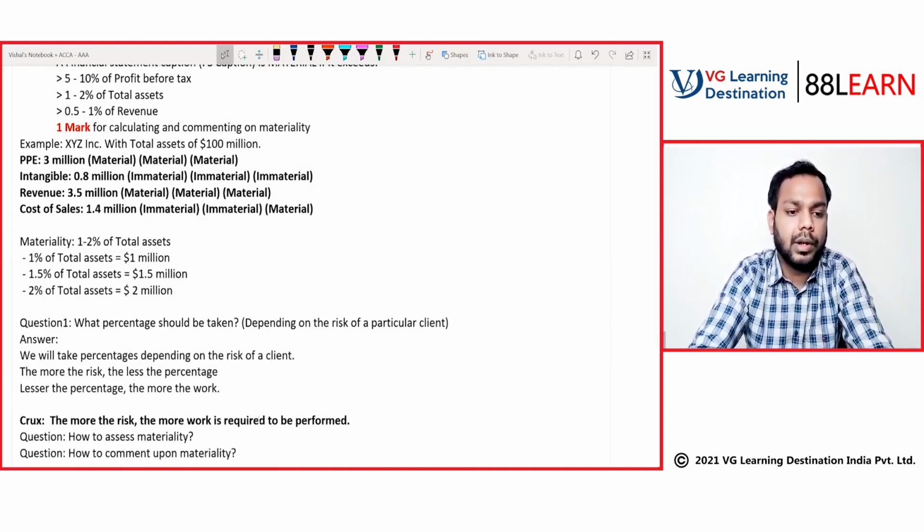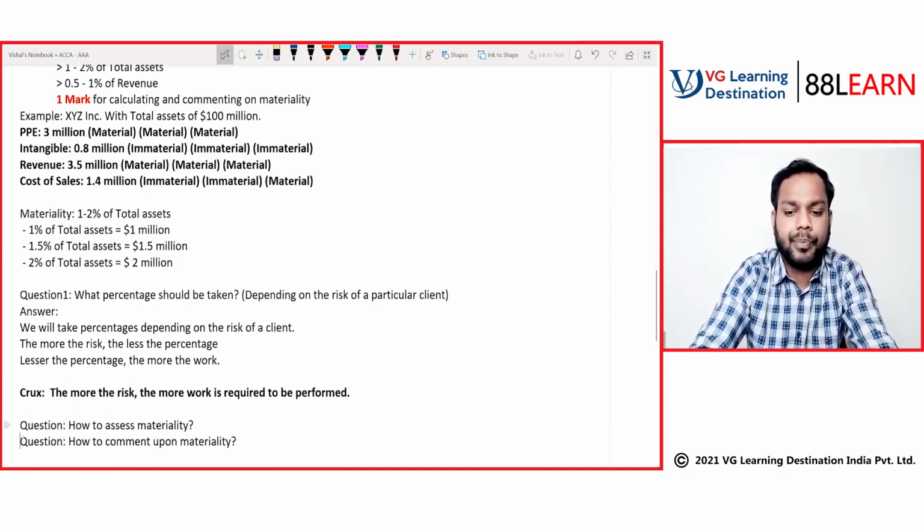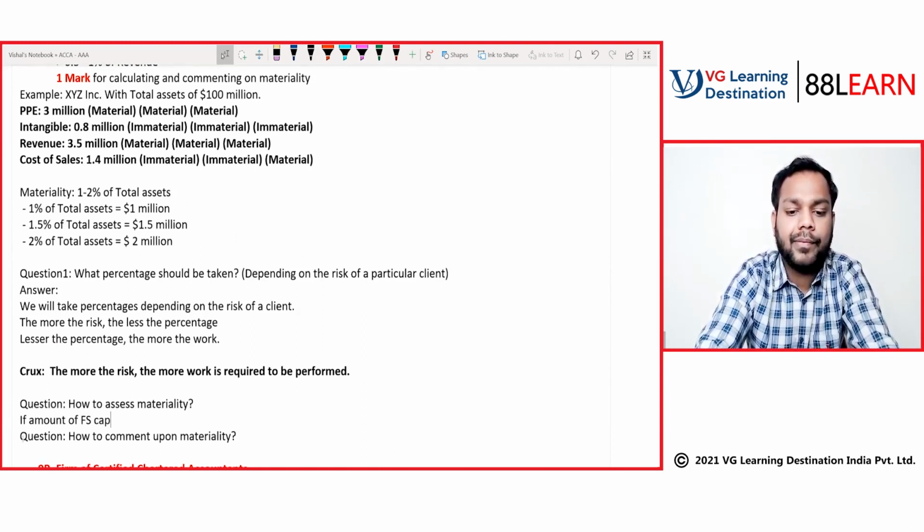Now, coming to question number 2. How will we assess materiality? If the balance, or you can say amount of FS caption, exceeds the benchmark, what is the benchmark?